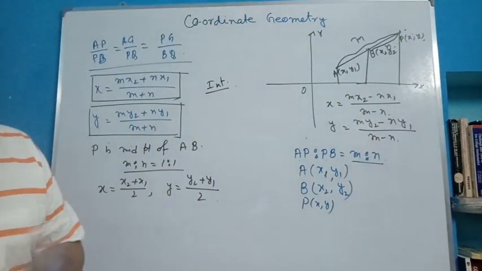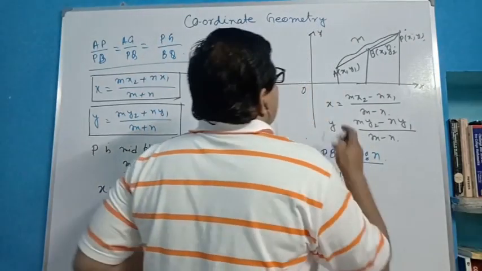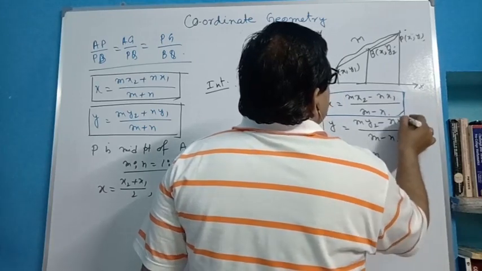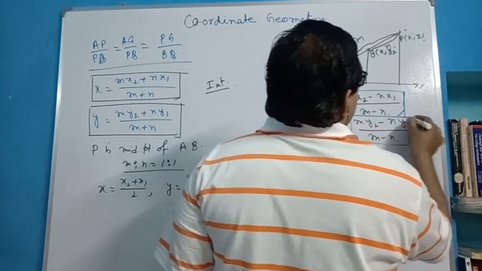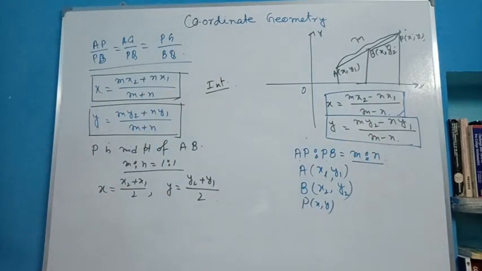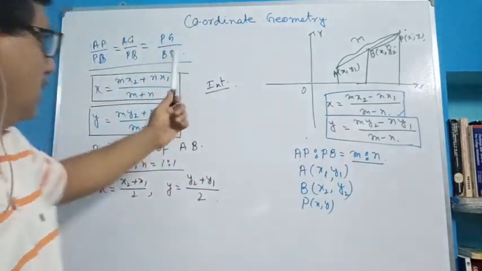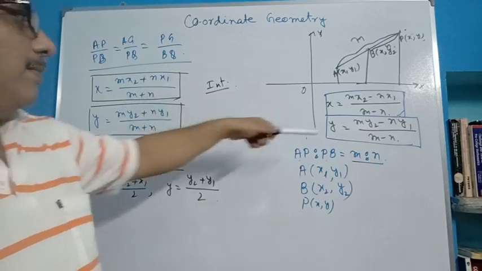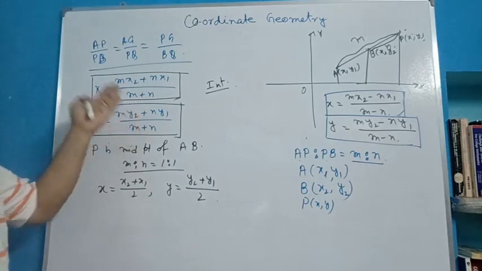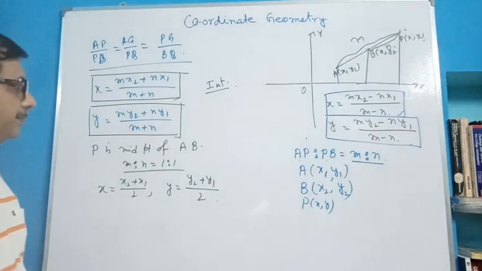Just instead of plus, it will be minus for external division. For internal it is plus, for external it is just minus. So this is the section ratio formula.